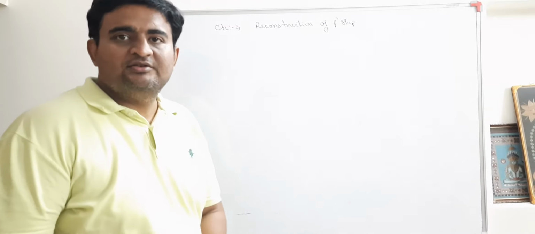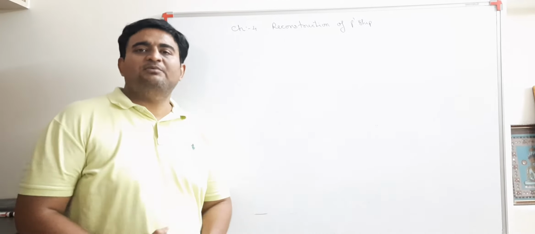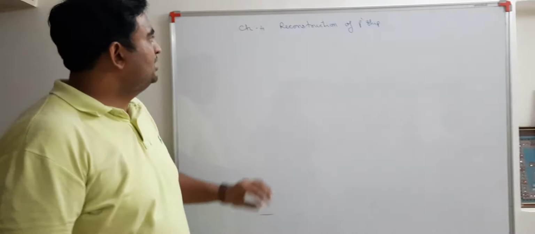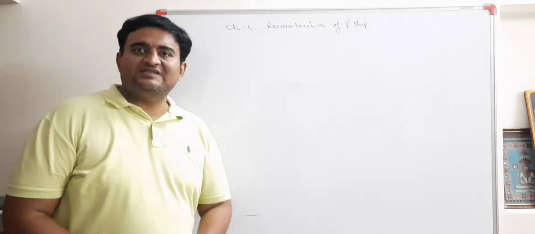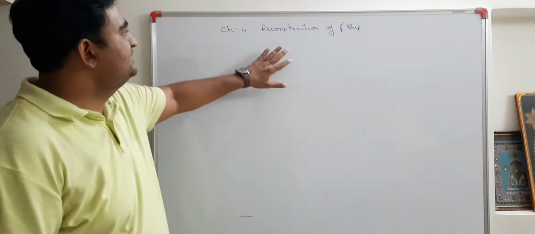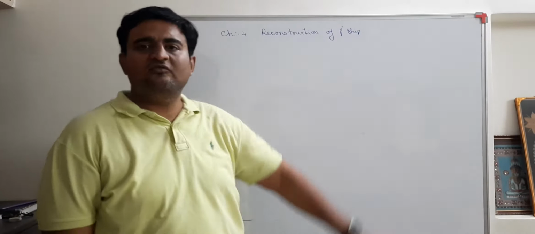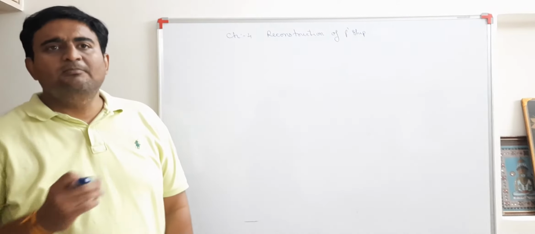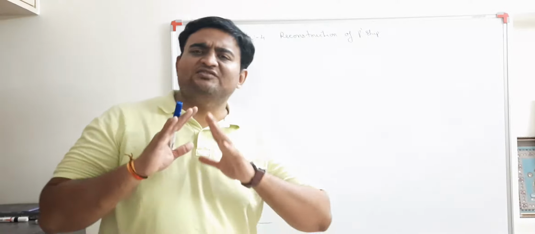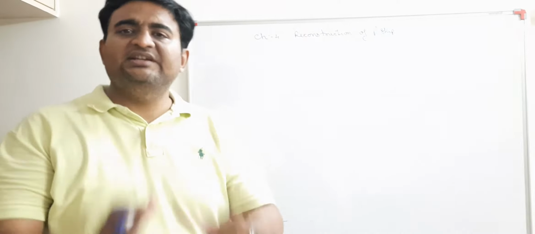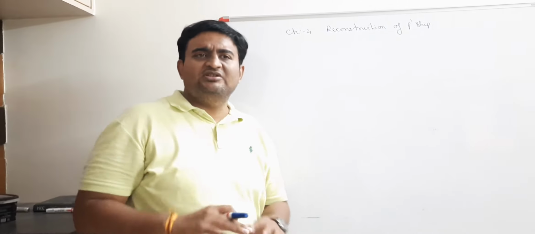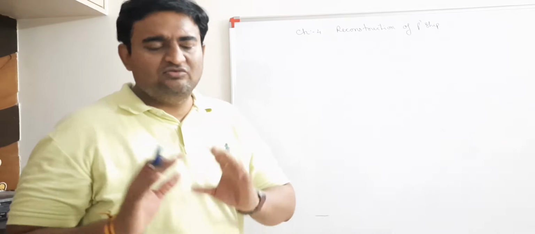Okay, students, after completing chapter number 3, goodwill, we are proceeding with accounts only, that is chapter number 4, and the heading is reconstruction of partnership. Compared to chapter number 3, students, this is one of the very easiest chapters, and I have especially made it very easy.